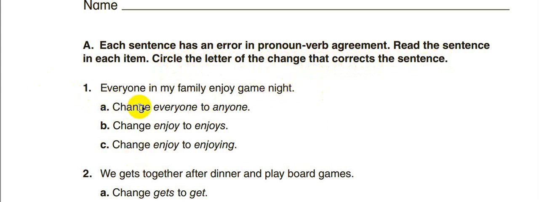One of these corrects the mistake. It says everyone in my family, which, my family is singular by the way, enjoy game night. So here's the mistake, no agreement between my family and enjoy. Change everyone to anyone. Change enjoy to enjoys. Change enjoy to enjoying. So B would be the correct answer.